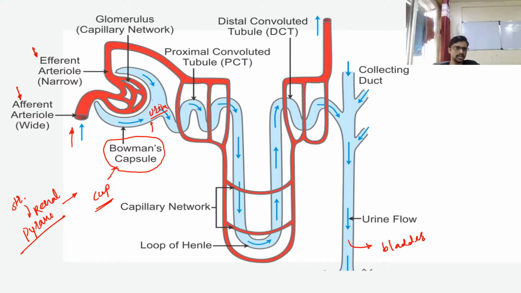Efferent arteriole. Okay, so keep two things in mind: these afferent arterioles, not tubules, are larger in diameter, so they are wider, as compared to the efferent, which are narrow, thin and less in diameter.